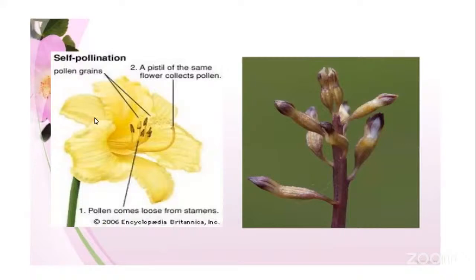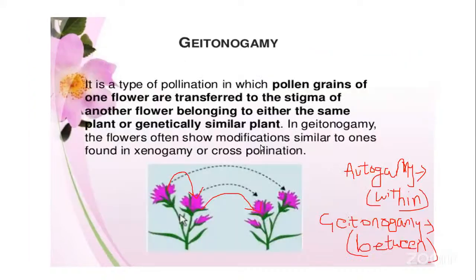That is, the flowers will open, the flowers will bloom and the petals will be open and the anthers as well as the stigma are exposed to the outer environment. So in this, the homogamous type of self-pollination is carried out. Here, the cleistogamous type of pollination is carried out in both types of flowers.